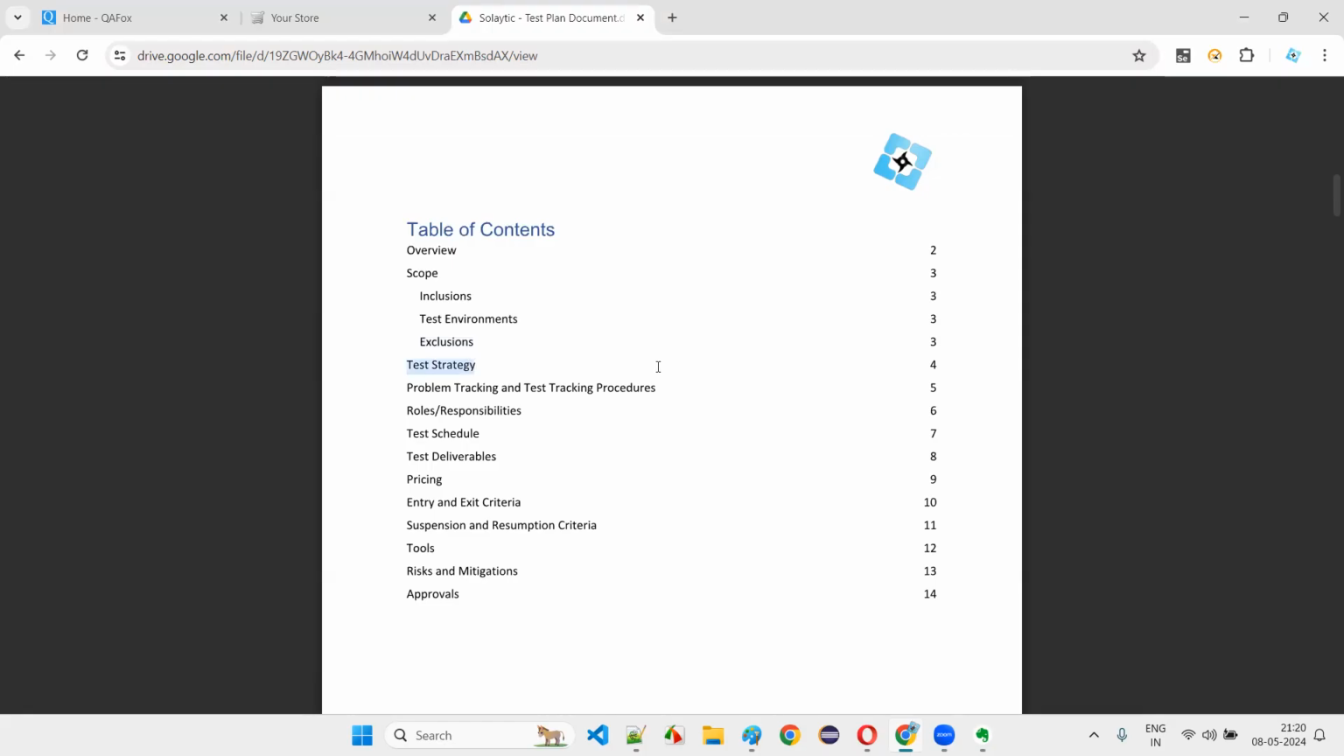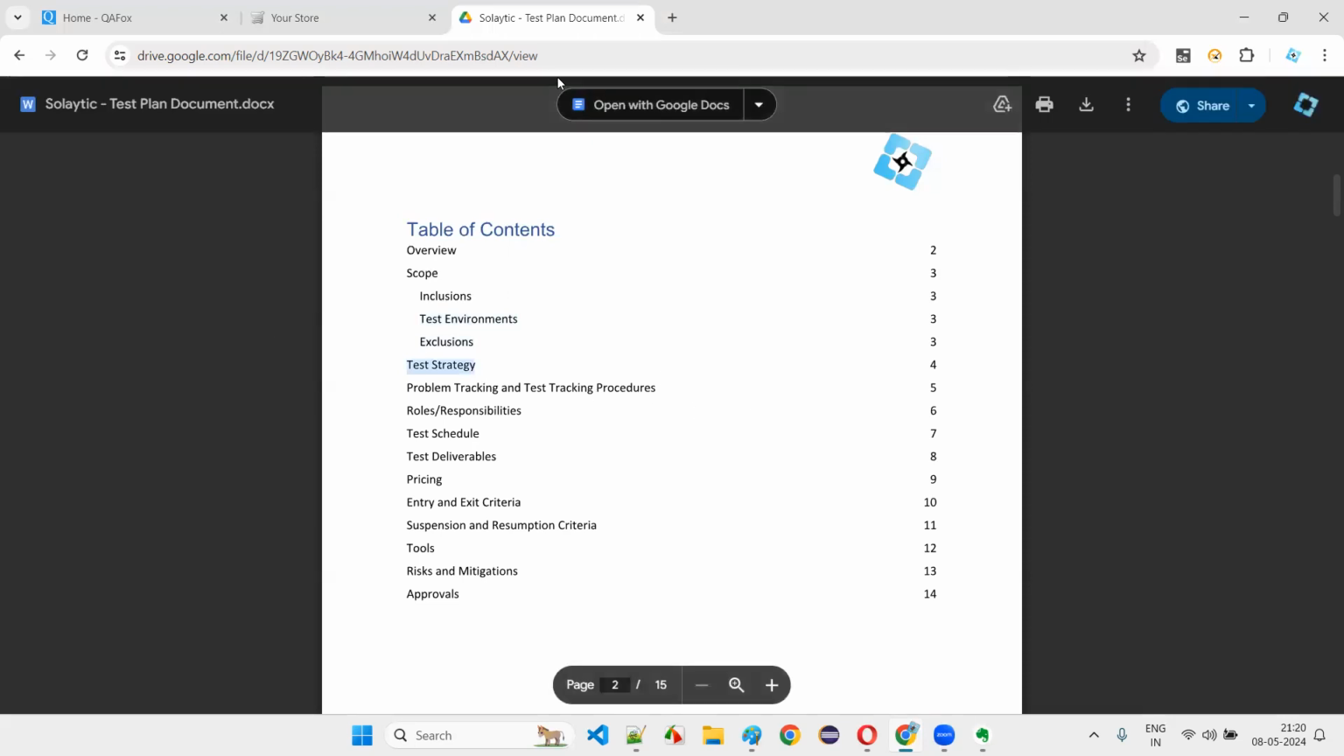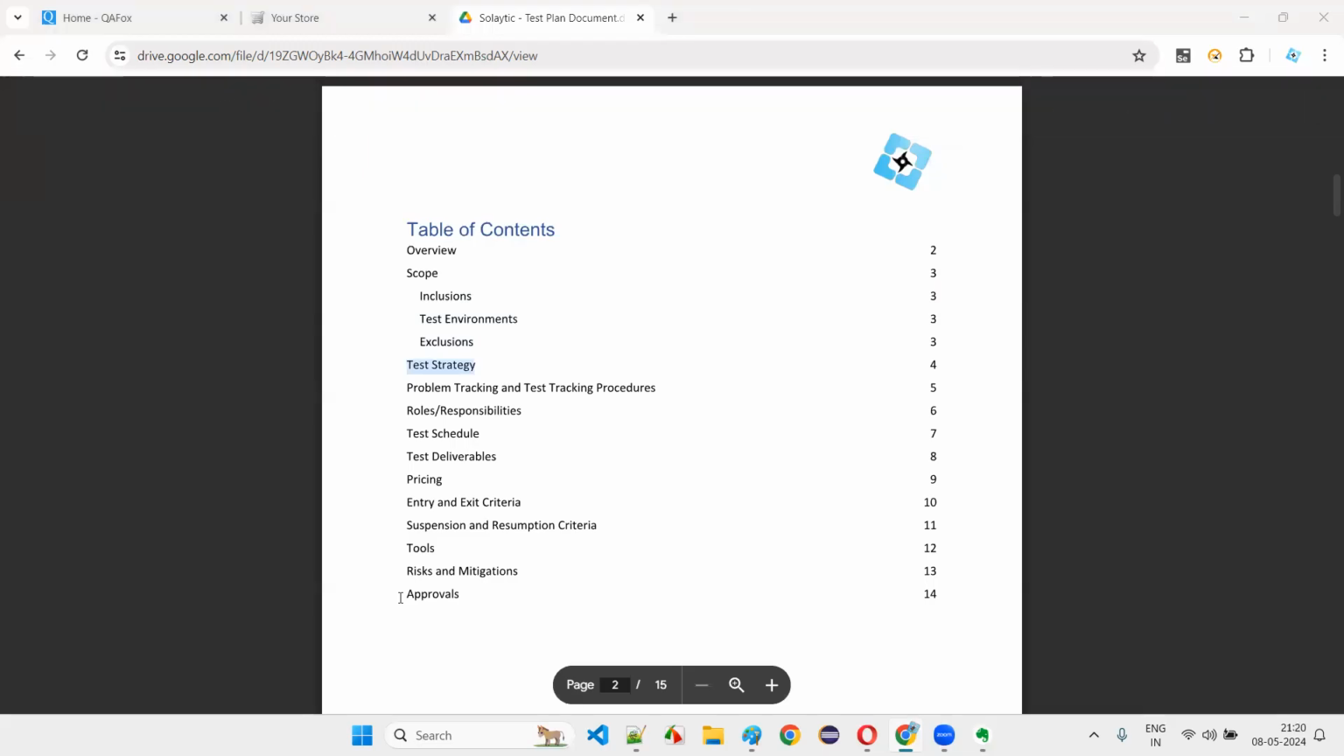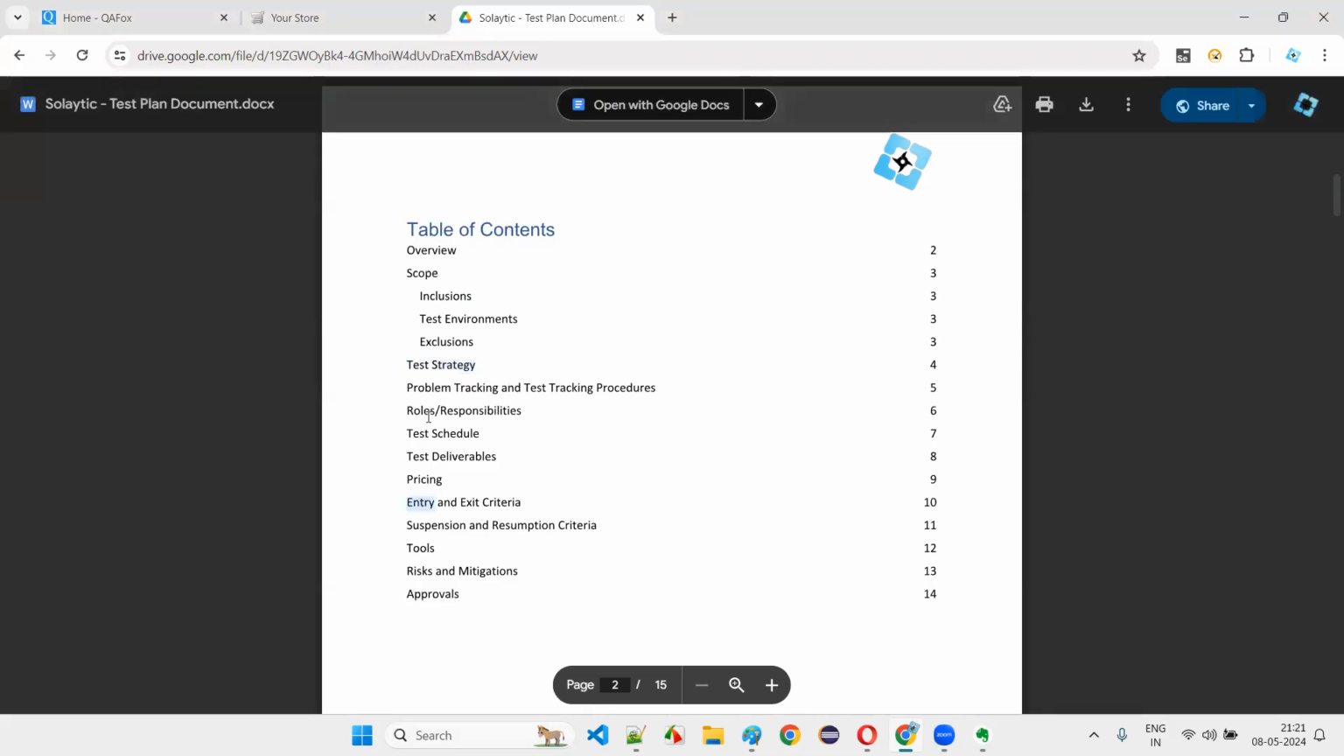What is a test strategy? Every country has its own strategy for a war, right? Every country will not fight the war in the same way. Some countries are nowadays using drones, some countries are using missiles. Different strategies will be there. Here also, a particular company, it may be TCS, Cognizant, Microsoft or whatever company, every company has its own way of performing the testing, the strategy that they want to apply.